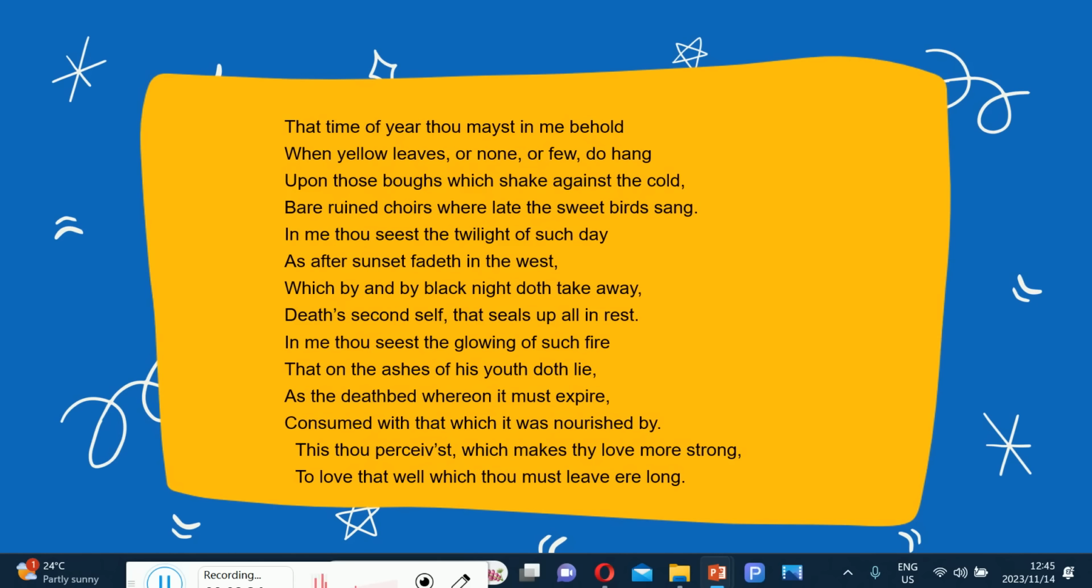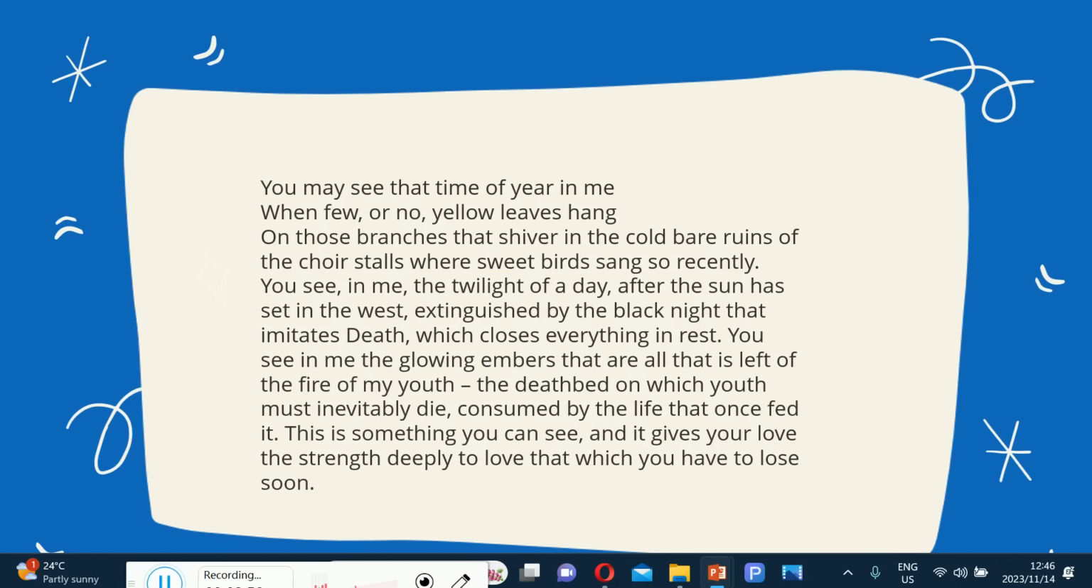In me thou seest the glowing of such fire, that on the ashes of his youth doth lie, as a deathbed wherein it must expire, consumed with that which it was nourished by. This thou perceivest, which makes thy love more strong, to love that well which thou must leave ere long. And then we are going to have a translation into the modern day English, which means